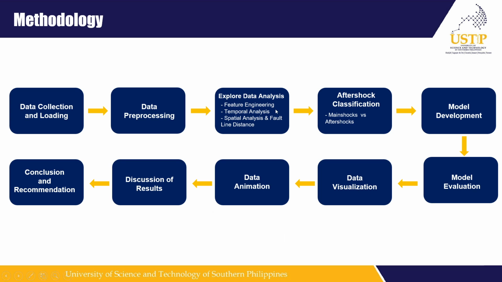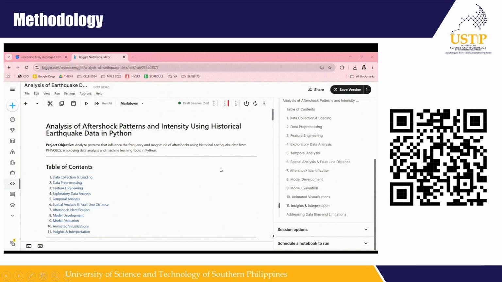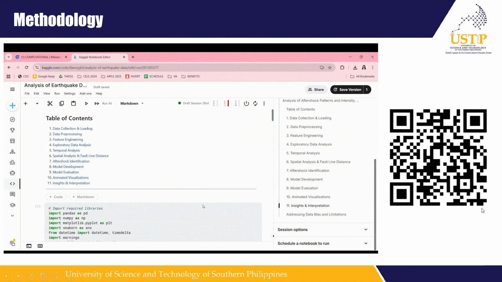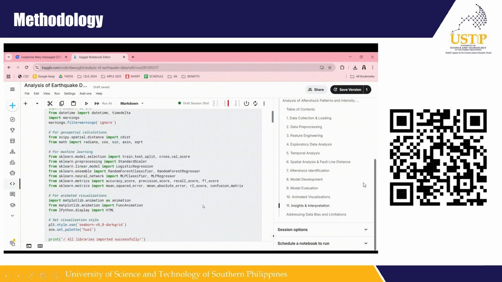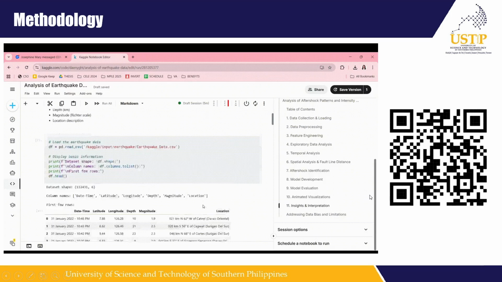For the next portion, it's the exploratory data analysis. We have here the three items that we did, and next is the aftershock classification. We classify the main shocks and aftershocks, as well as model development and model evaluation. Then for the data visualization, these are the results, and these results are somehow animated, and then discussion of results and then conclusion and recommendation. This is actually the Python script that we had. So next slide, please. Thank you.